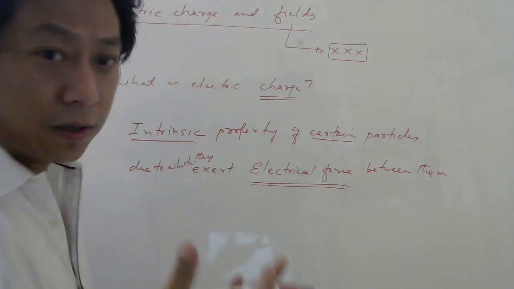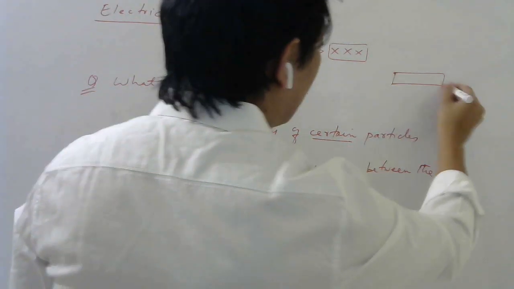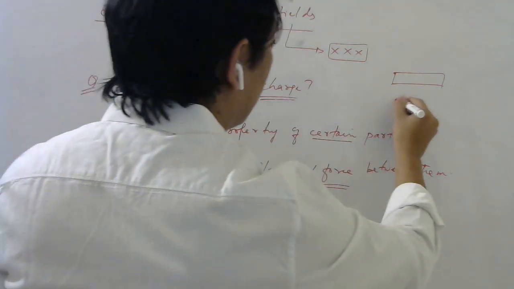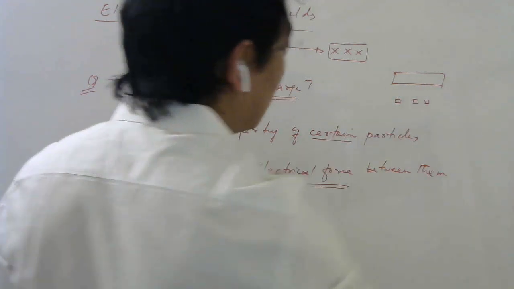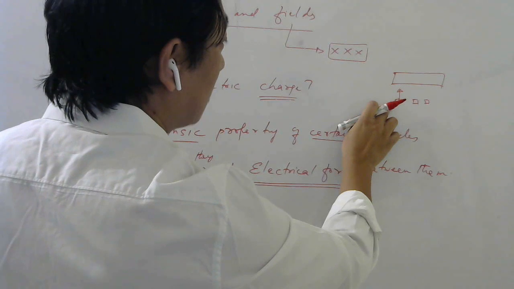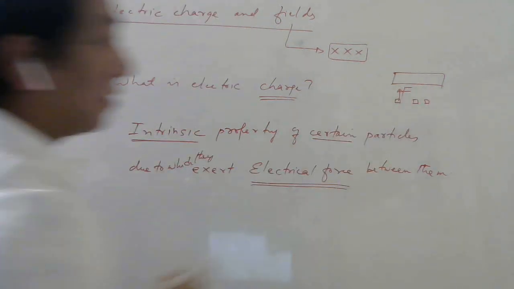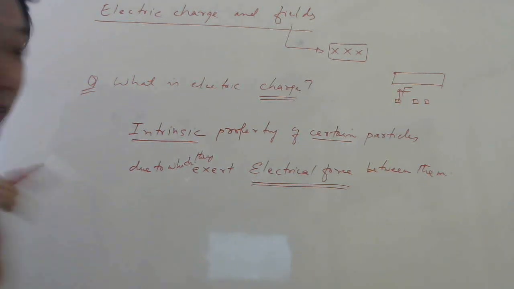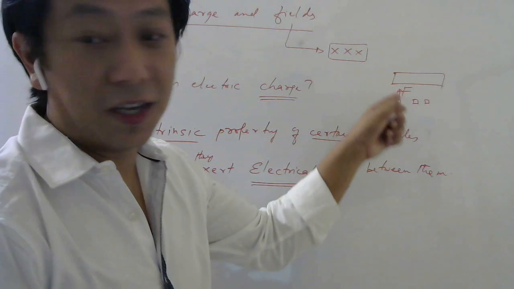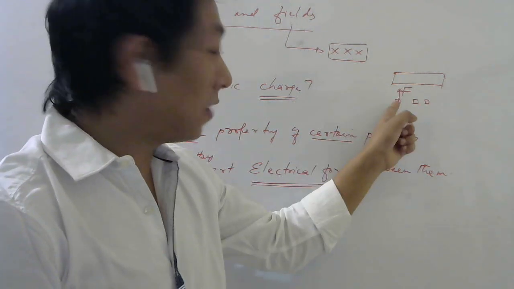So usually in childhood days, what we do is we take a plastic scale, we rub it on our hair, and then we bring it near pieces of paper. Then the paper is attracted. So from rest, it starts accelerating, which means from Newton's second law, there must be a force. But that force is clearly not gravity. That force is clearly not due to mass, because this scale had mass before also. So if it was due to mass, it should have attracted.